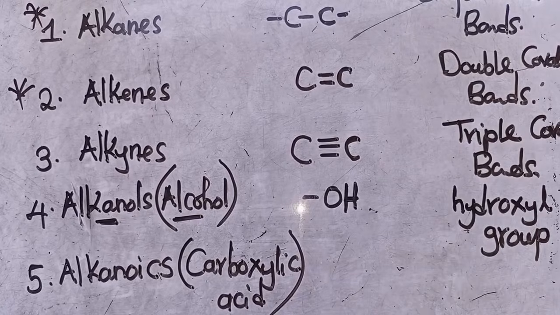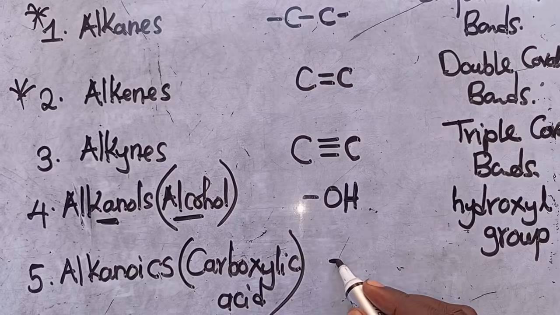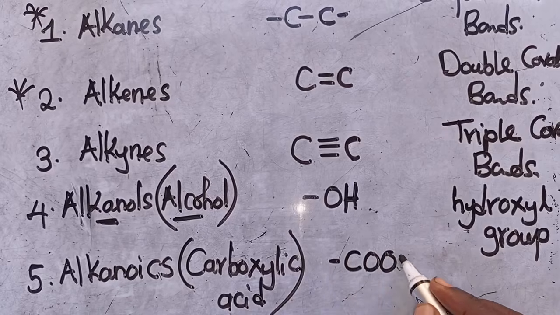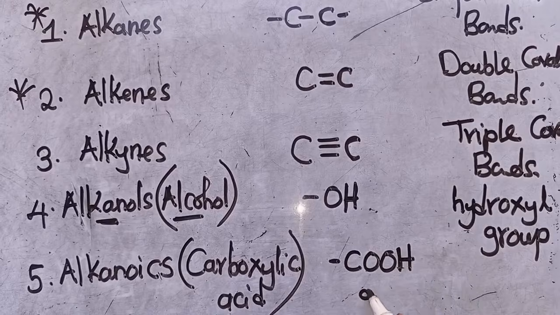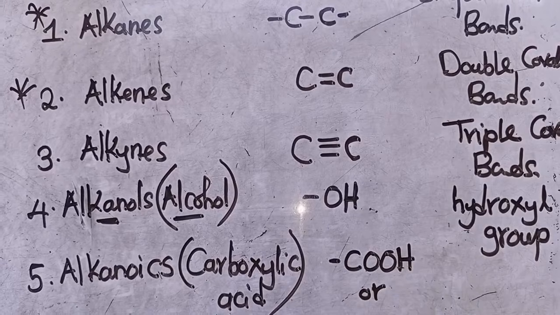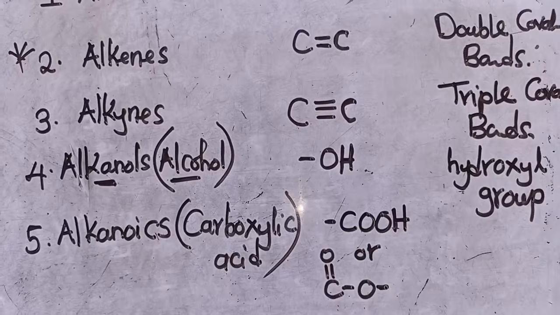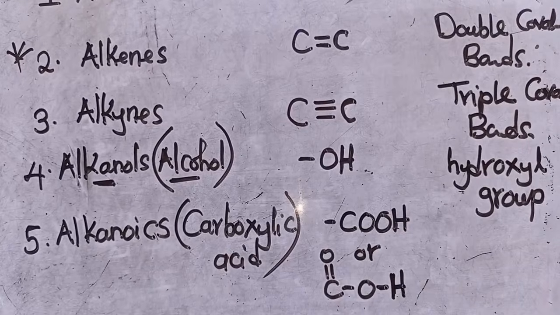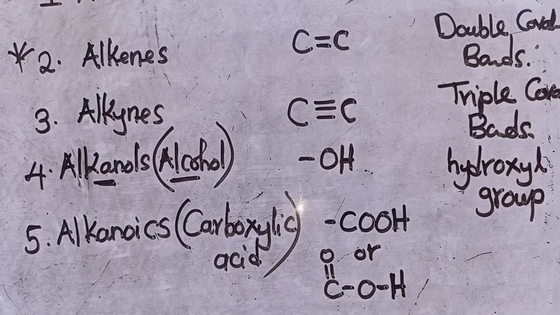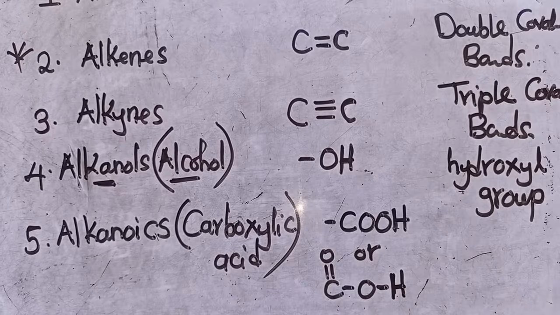They have a functional group like this, COOH. Or some people write it like this: C, then a double bond to O, then O, then H there. These are certain things that you need to get, certain things that you have to understand.